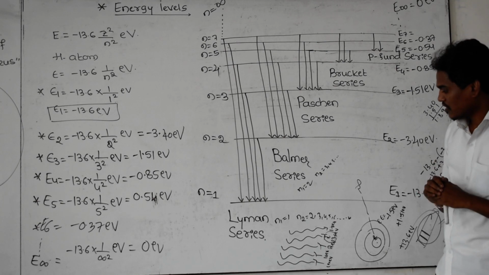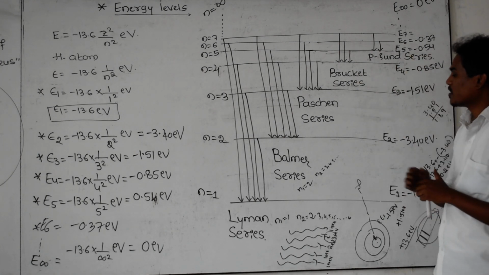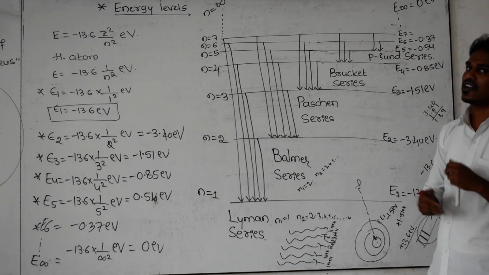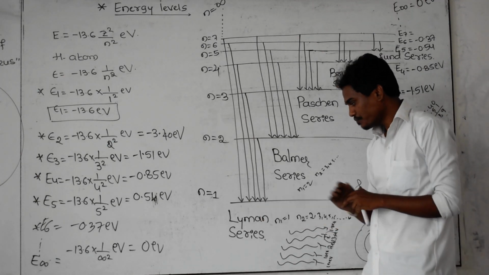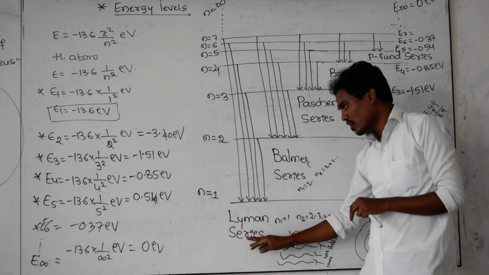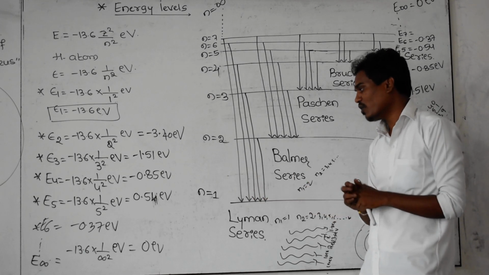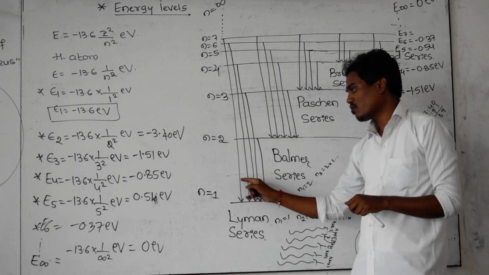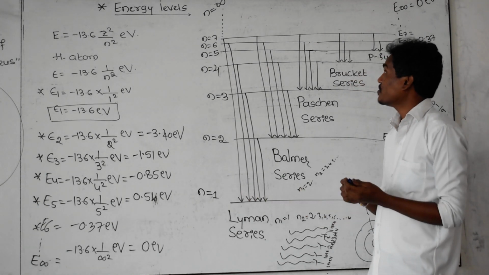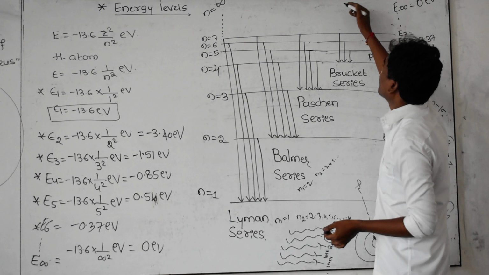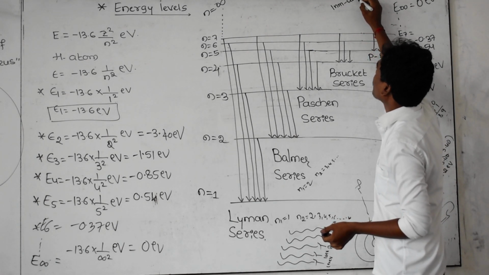And these are energy levels, and the Lyman series, Balmer series, and the respective series are there depending upon the transition from higher energy level to ground state. And as you know very well, in the Lyman series, these are the spectral lines, and if you want to calculate the wavelength of these spectral lines, you get the answer in between 1 nanometer to 400 nanometer.